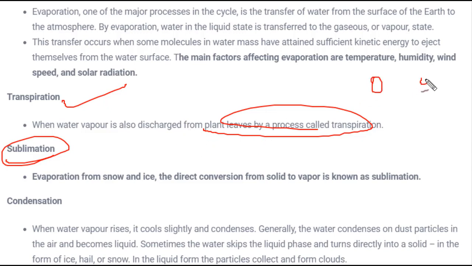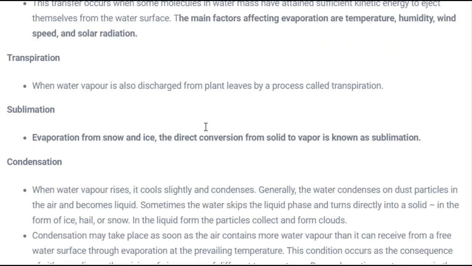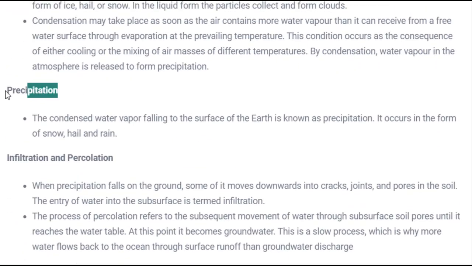For example, we have three states. It will change its form from the first to the third state, skipping the middle one. This is called sublimation. In this case, snow and ice directly convert into water vapor without turning into liquid, and hence it is called the sublimation process. Next is condensation. Condensation means gases turning into liquid or solid form, and again it will precipitate in the form of rain. So precipitation is given here.